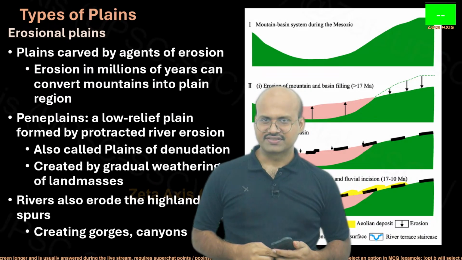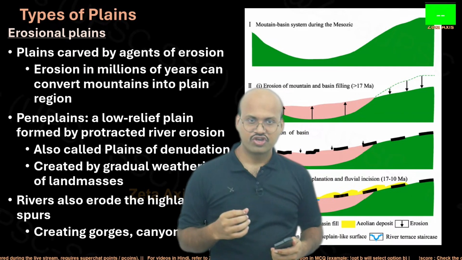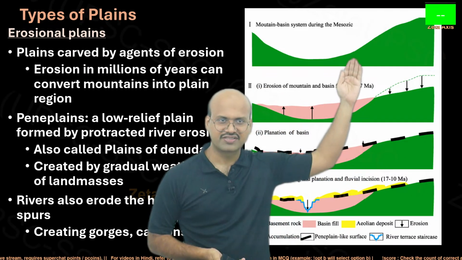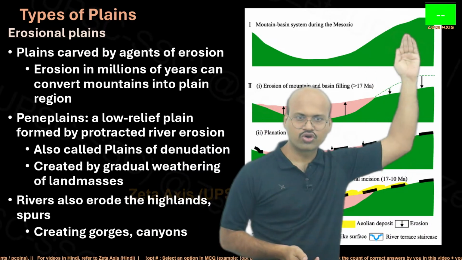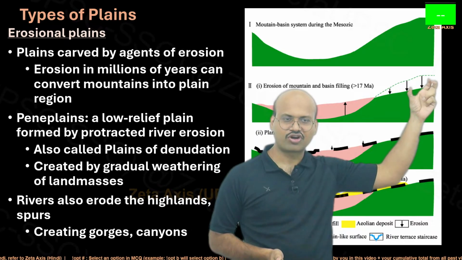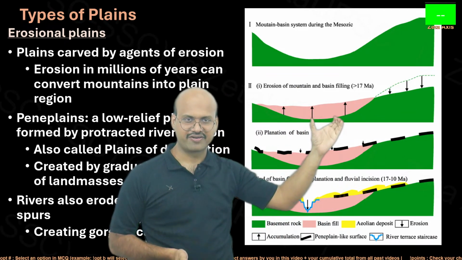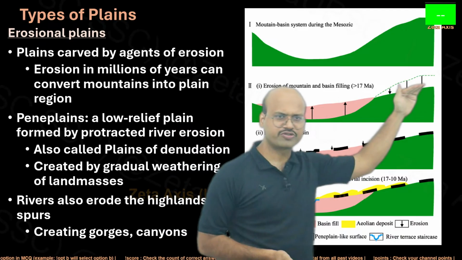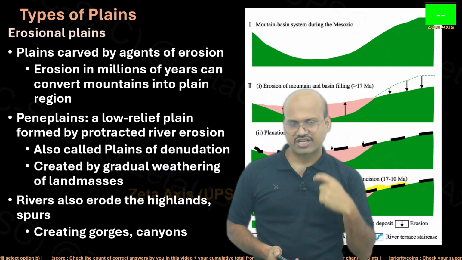Now, erosional plains. So erosional plains, as the name says, are created by erosion. Here we can see an example. This is a mountain, this is a valley. Over a very long time, the mountain will be eroded, maybe by glacier, maybe by rivers, but the fragments or the sediments which are eroded from here will be deposited over here, and you will see an almost plain region is created. So erosion creates plains. It can also create plateaus.